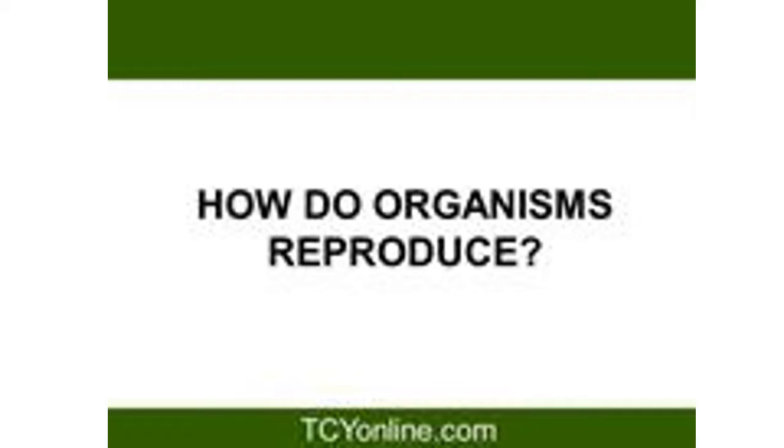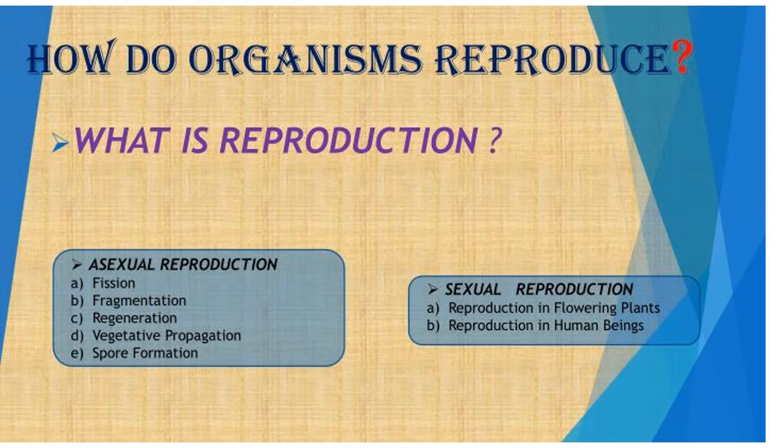Hello students, today we are going to start a new chapter, that is how do organisms reproduce. We are also going to study what actually is reproduction. We are going to talk about sexual reproduction and asexual reproduction. In asexual reproduction, these processes we will be studying, and in sexual reproduction we will be talking about the reproduction in flowering plants and also about the reproduction in human beings.